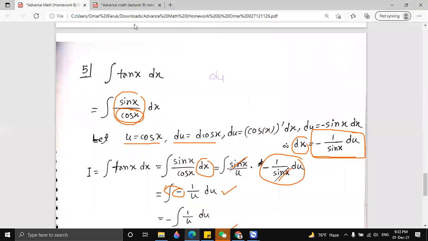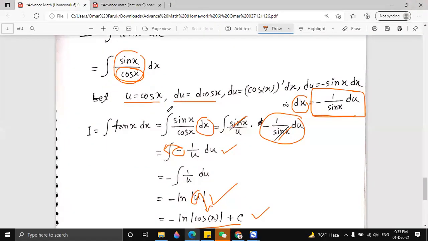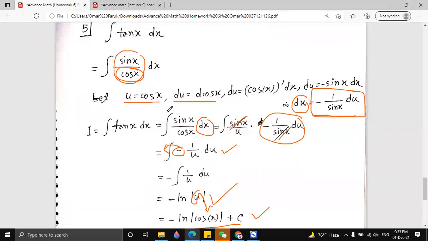I have a question about du. Why don't we write du equal to minus sin x dx? Do we really have to write du first and then substitute it into this?